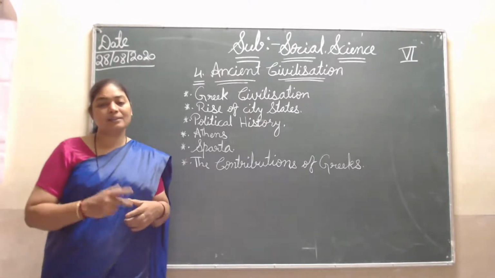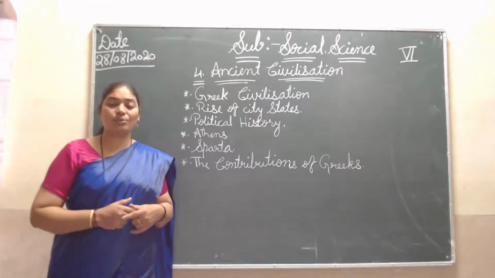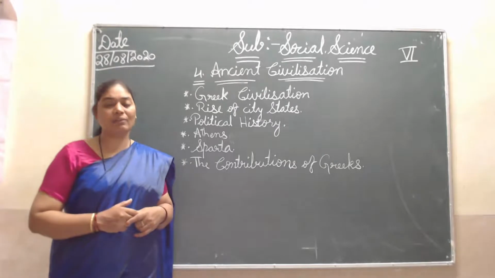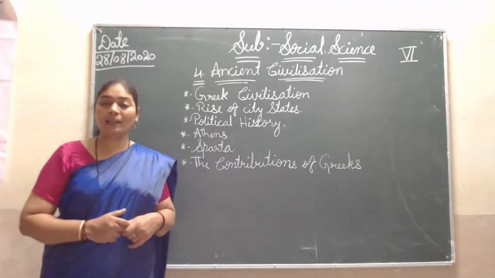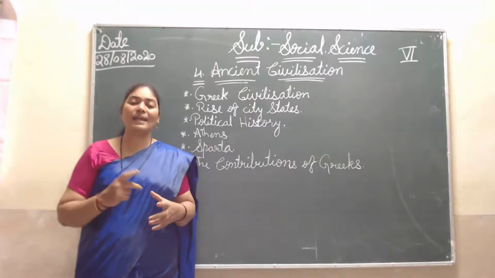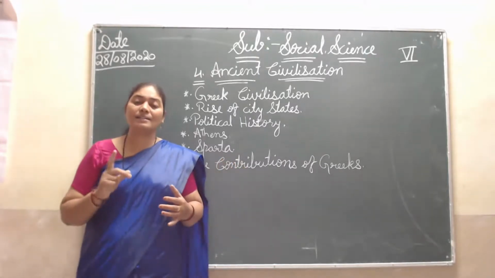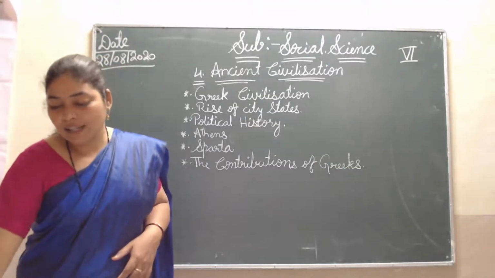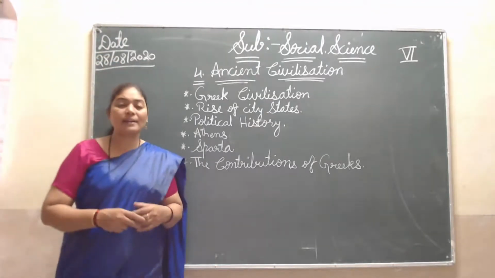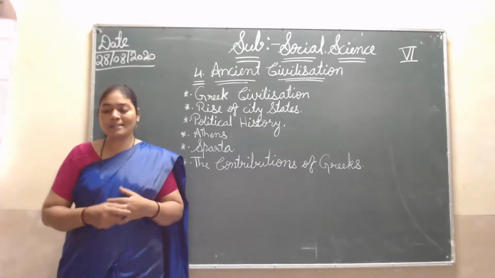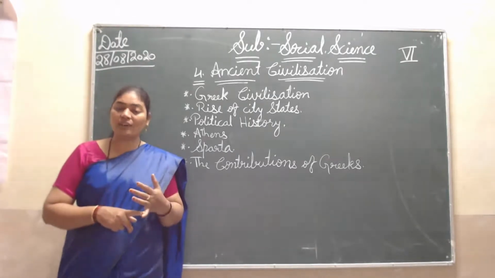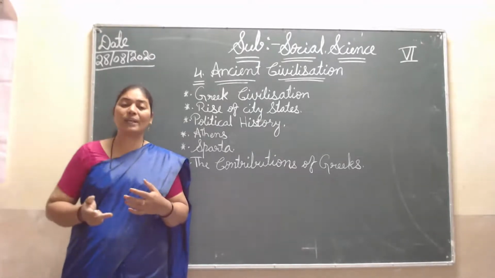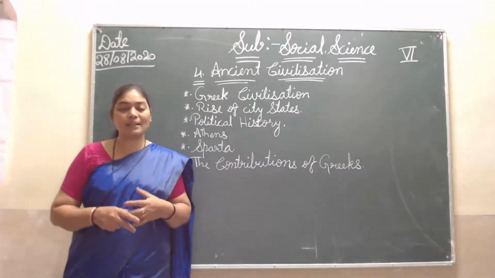The Greek contribution to the world is innumerable. One great person at that time was Socrates, a philosopher. His student Plato was also a great philosopher. Then his student Aristotle was also a great philosopher.